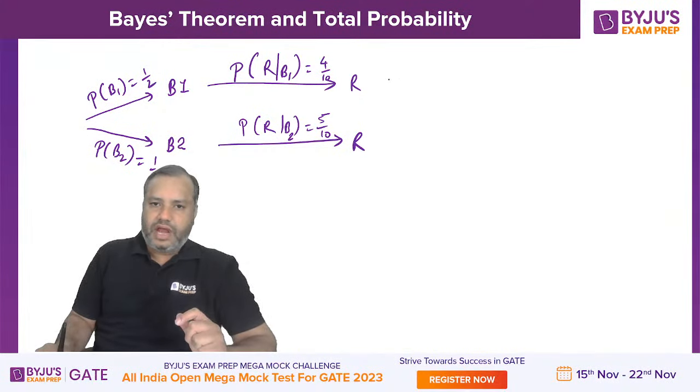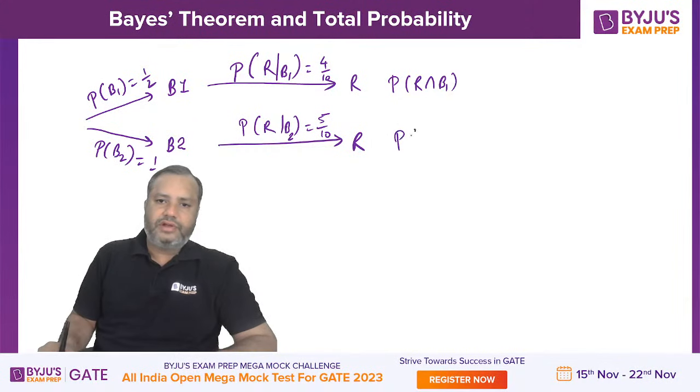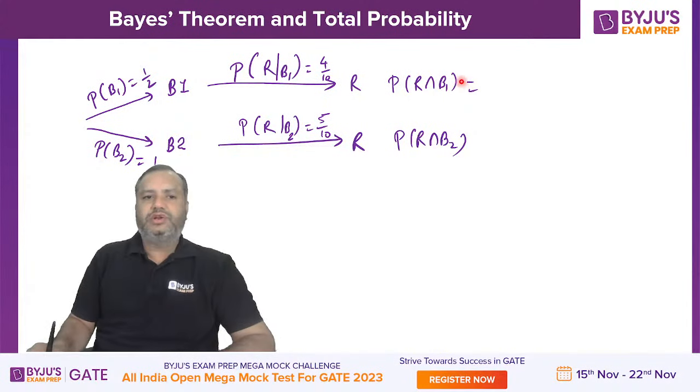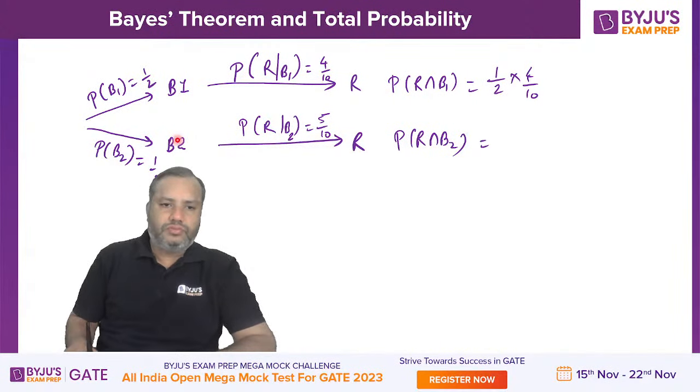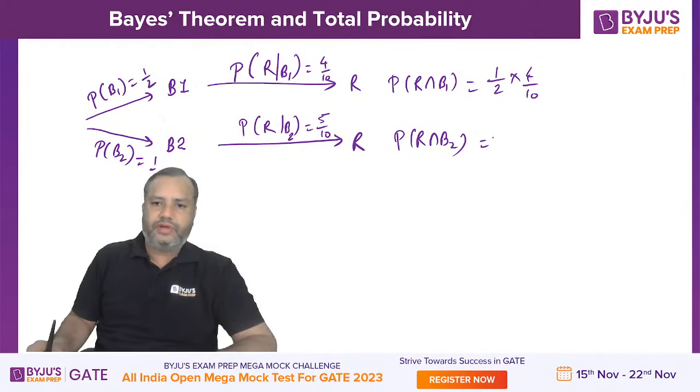Now see here, at this position, we are writing the joint probability: probability of R intersection B1 and probability of R intersection B2. So joint will be marginal into conditional. Marginal is 1 by 2, conditional is 4 by 10. Here also marginal into conditional, 1 by 2 into 5 by 10.